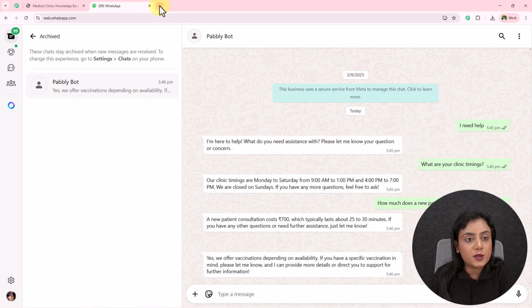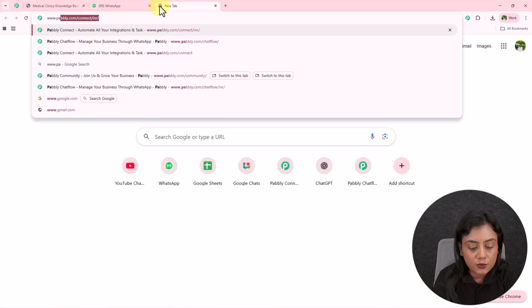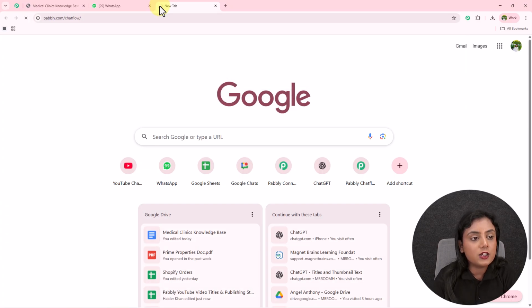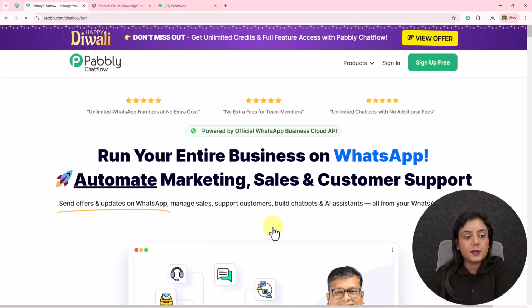So now what you need to do is, on a new tab, browse the website of Pabbly Chatflow, that is www.pabbly.com/chatflow, and you will land on Pabbly Chatflow's landing page right now. Okay, after coming to the landing page, over here you will have two options, that is sign in or sign up for free.